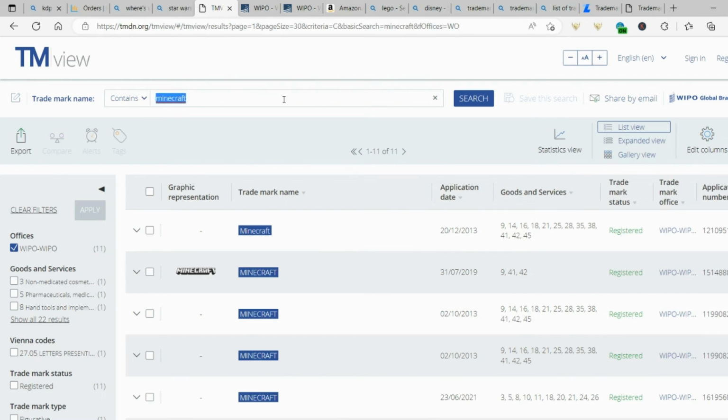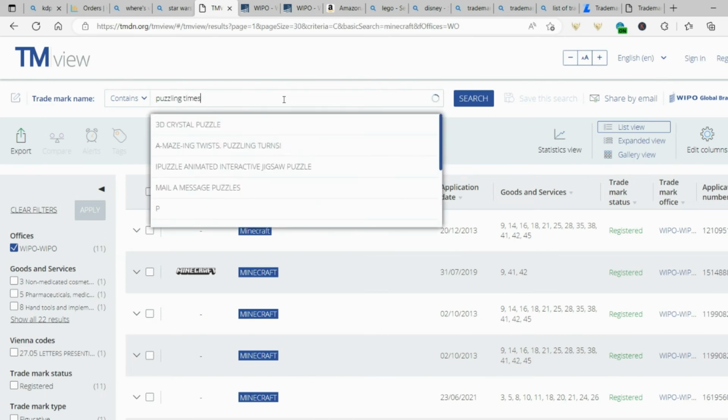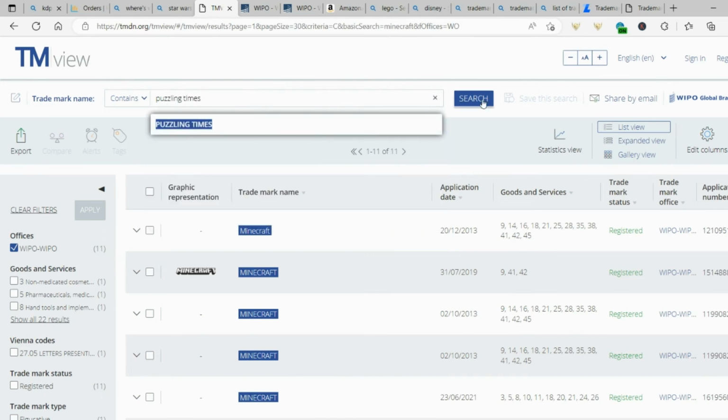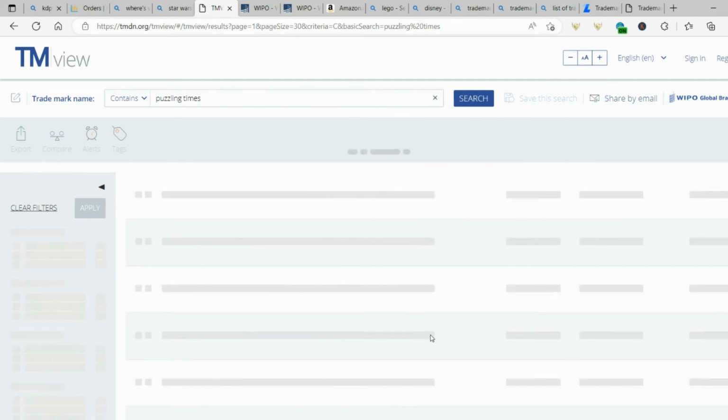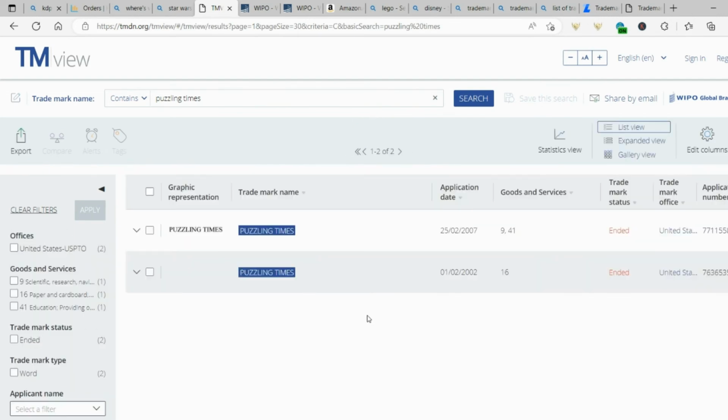For example, if I wanted to make a puzzle book and I wanted to call it Puzzling Times, let's have a look and see if this is registered. I bet it is. Oh, it's not. I could use that one. This is showing me that it was only ever registered in the United States and that trademark has actually ended. So that would mean that it'd be okay to call your puzzle book Puzzling Times if you wanted to. It's a really good way of making sure that your title is safe to use.